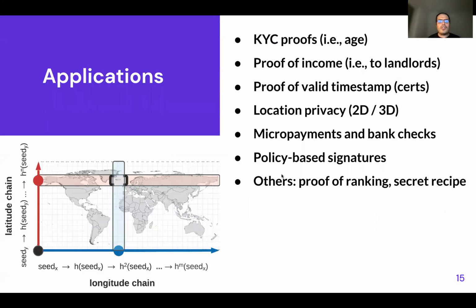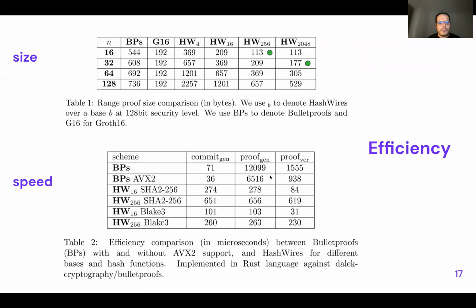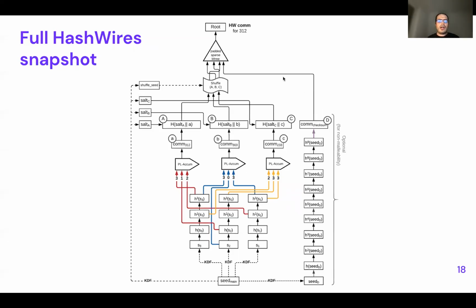And then eventually we end up with a system which looks like this one, which is imagine a full version of HashWires. In this particular case, you can see the merging of the hash chains on the bottom. And then we have some accumulators here to actually compress the 3, let's say, commitments into one.